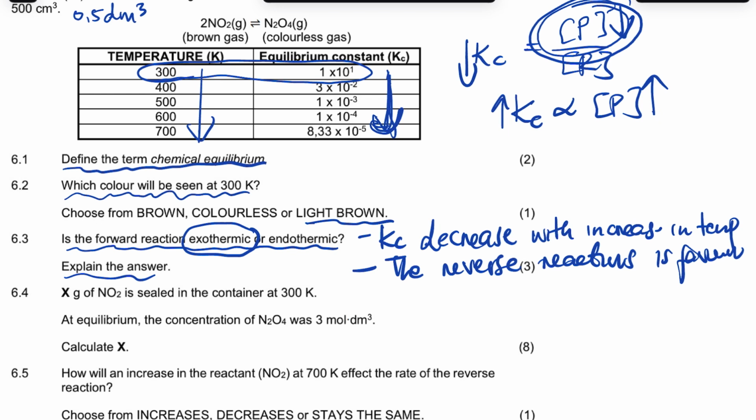So that makes it to be what? An increase in temperature makes the forward reaction to be the exo, right? The forward to be the exo, right?